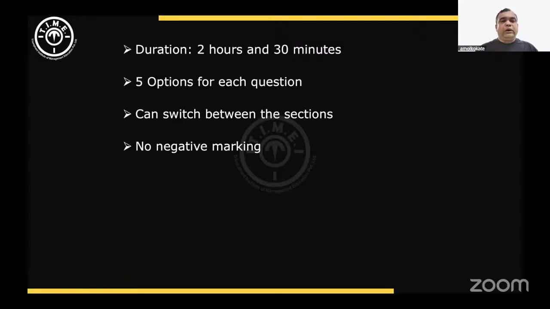If I first talk about the technical part, there were no glitches reported by the students as of now. The exam was smooth for everyone. The interface was very, very good. The only issue the students faced was that on the right hand side, almost one fifth of your screen, they show the question numbers, and you have to scroll the data left, right. That consumes a lot of time, but actually you can hide that part.